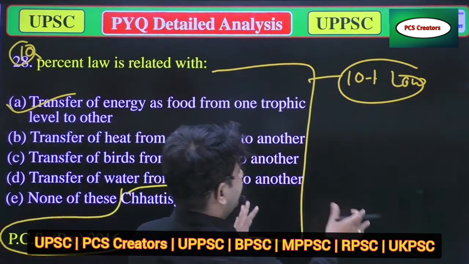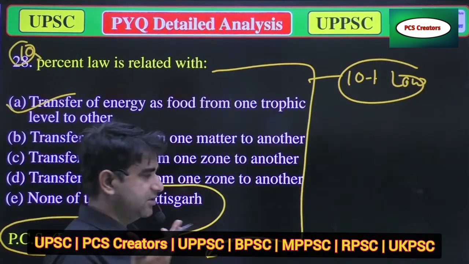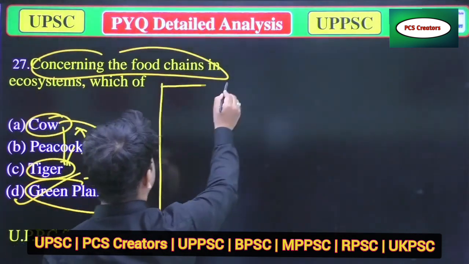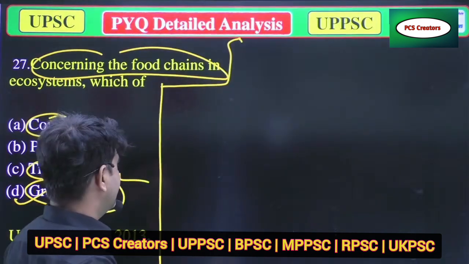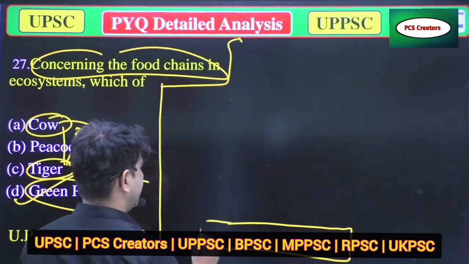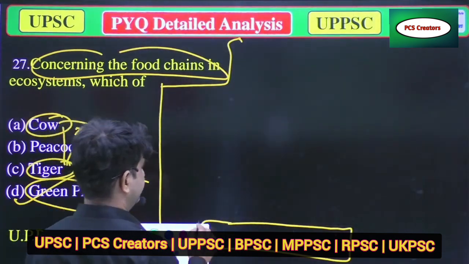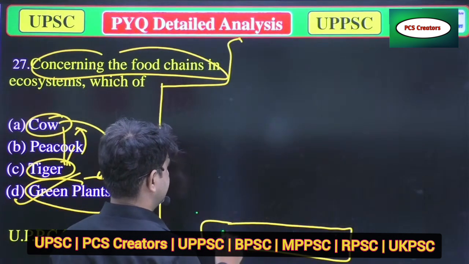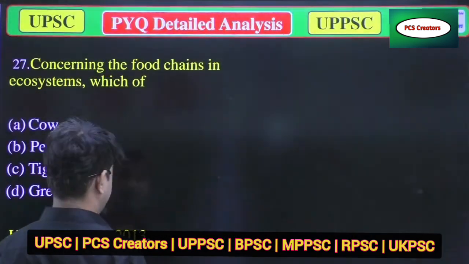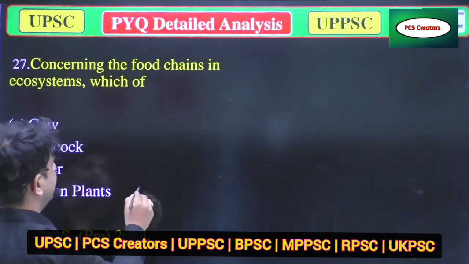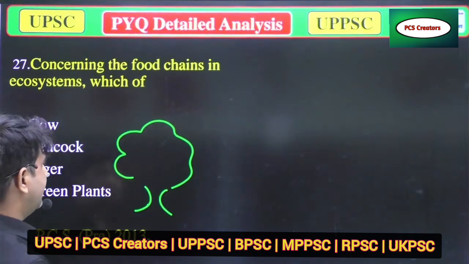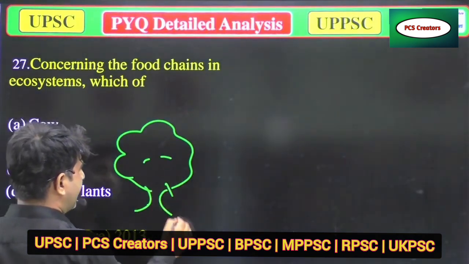Because there is no space over here, I will move to the next page and tell you. As I am saying about the trophic levels and the 10% law, in our first trophic level there are producers. In our first trophic level there are plants, and generally you know that plants are producers.